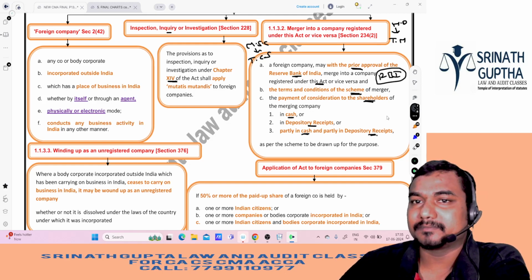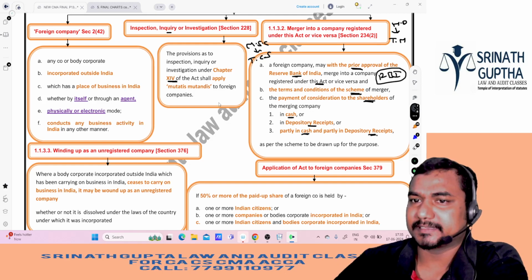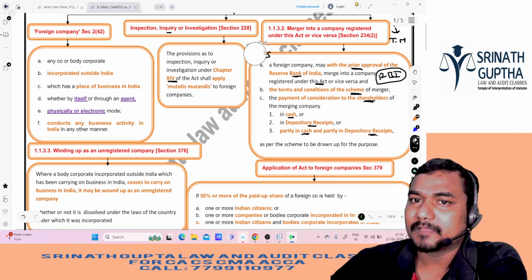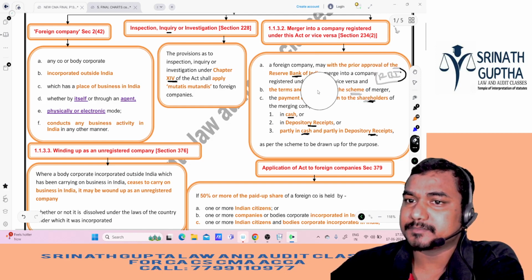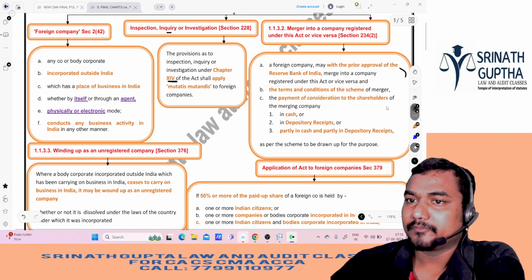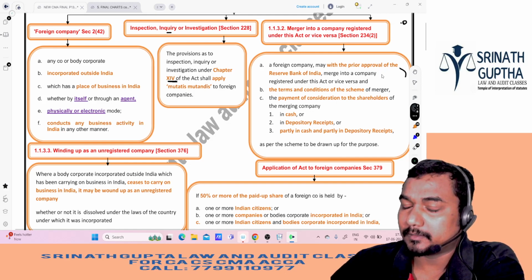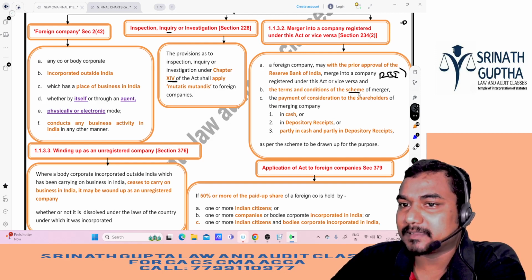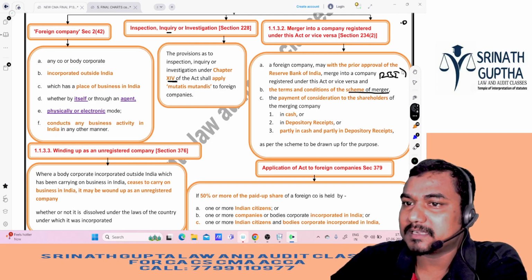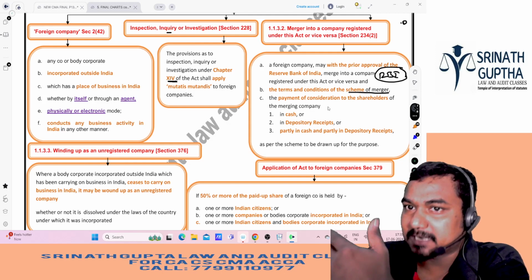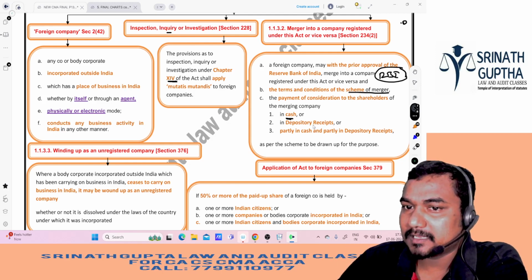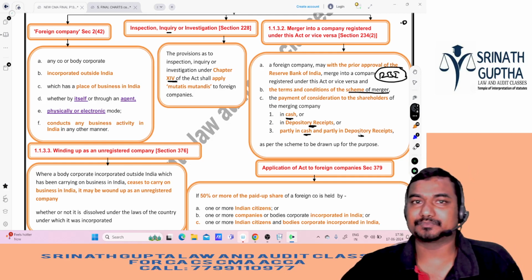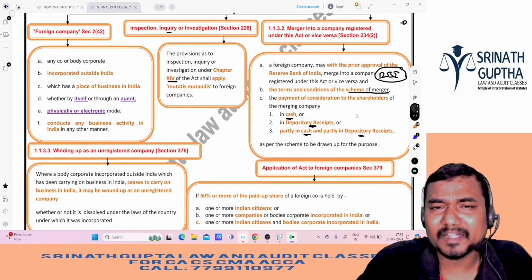So as per the scheme of amalgamation, here two things are there. A foreign company can merge with an Indian company with the approval of the Reserve Bank of India. He may ask in the MCQs, don't forget. And as per the scheme of merger, to the shareholders of the company, the merged company may pay cash or GDRs or ADRs, or cash and depository receipts also. Clear na beta? Simple.